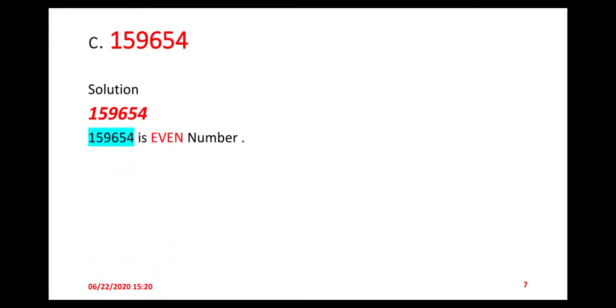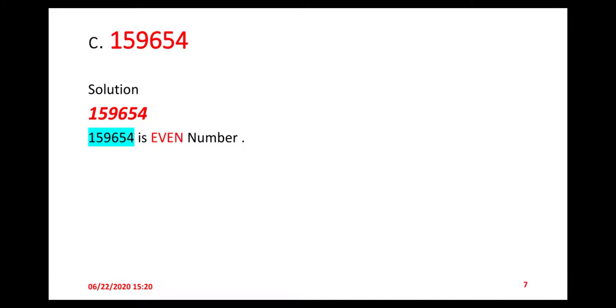So this is the next question, and this is the C part of question number 6: 159,654. Let us check whether this number is divisible by 3 but not divisible by 6. First of all we check, according to the rule, whether this number is even or not. Yes, this is an even number.